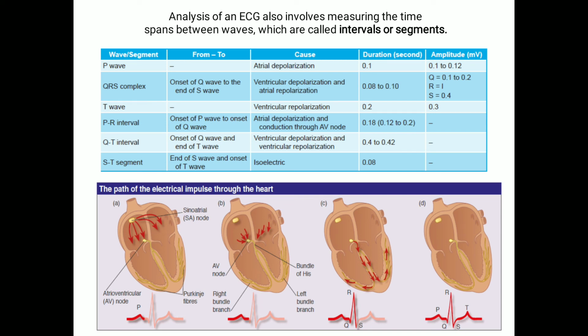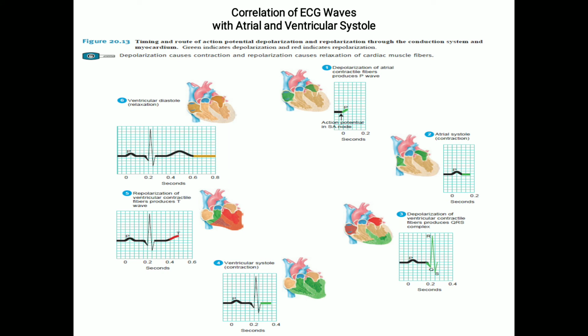Next, what we are going to see is the correlation of the ECG waves along with the atrial and the ventricular systole. How the atria and the ventricles contract and relax, what happens during depolarization and repolarization, what are the times taken between these particular conduction pathways, and how the action potential is propagated along a particular path.